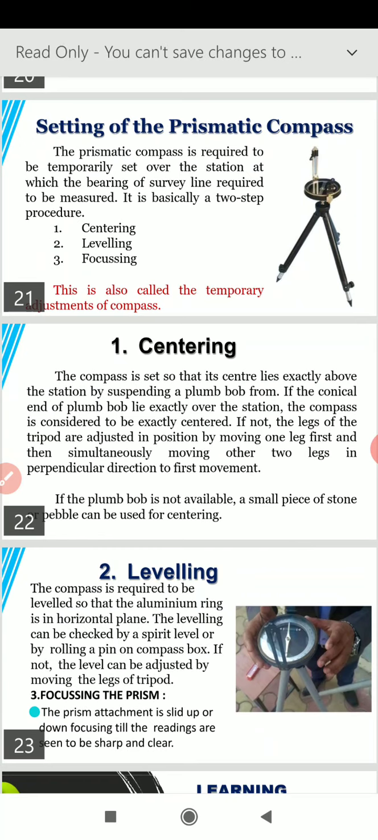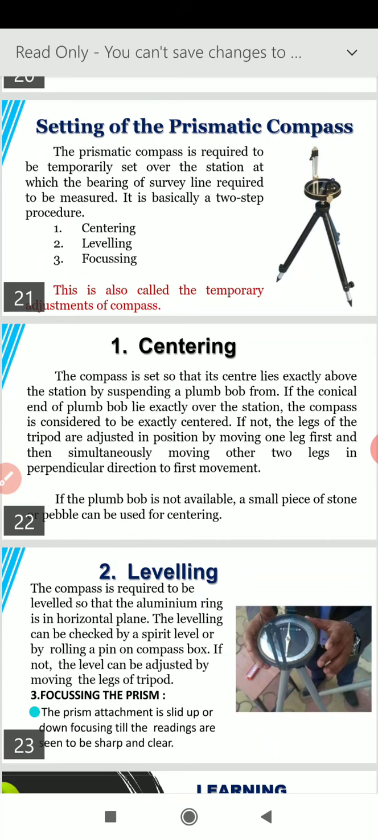So, by the process of centering, we mean that the point on the ground, let the point be A, and the center of the compass must be in a straight perpendicular line. So when we drop a pebble from the center of the compass, it should fall directly over A. This was the oldest method of centering any equipment, with a stone.